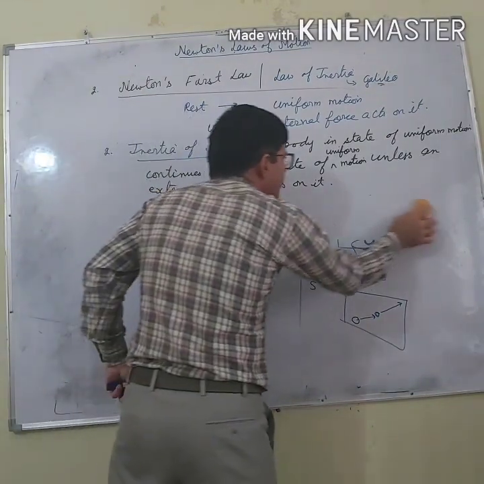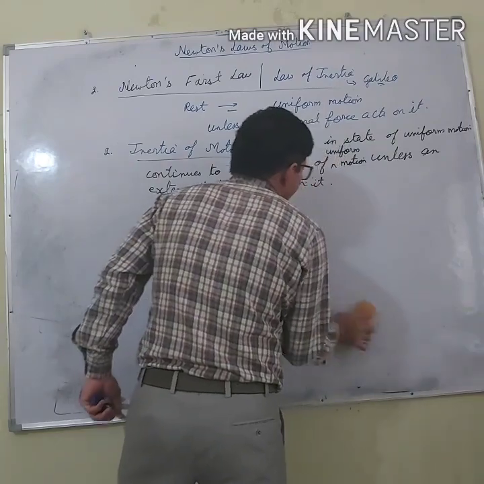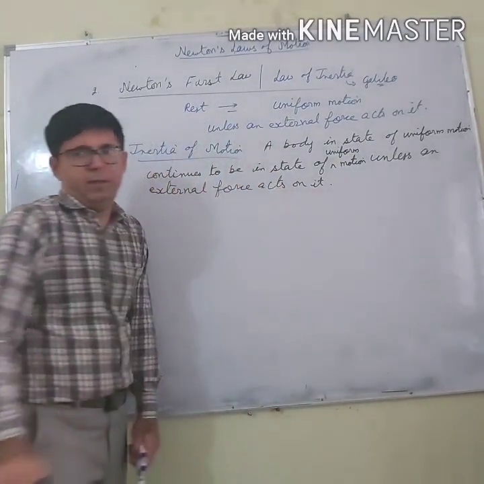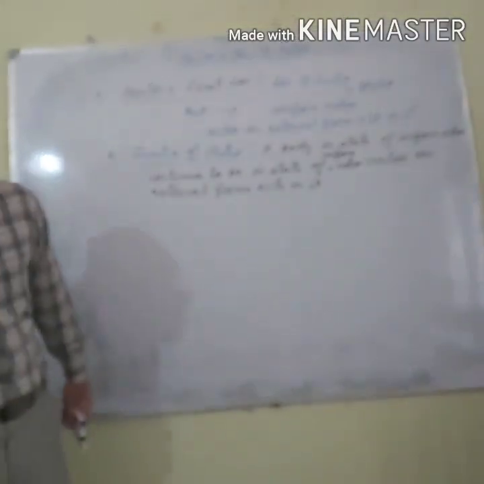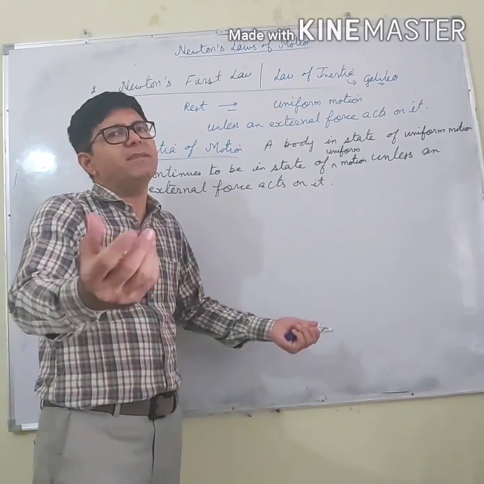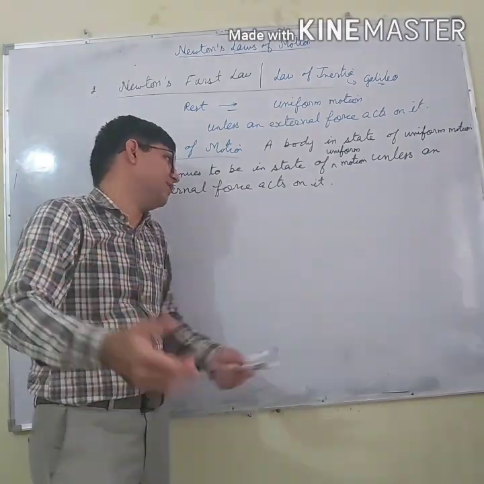Now, let me give the example. So, what does it mean? It means that a body which is in uniform motion continues to remain in uniform motion unless an external force acts on it.